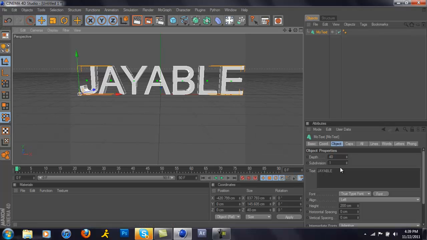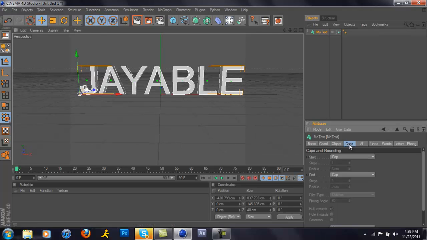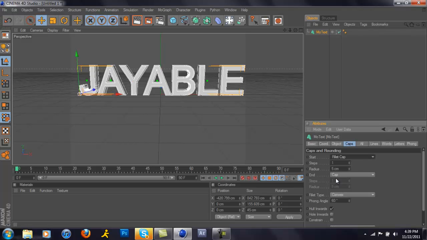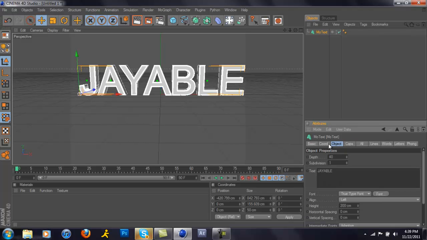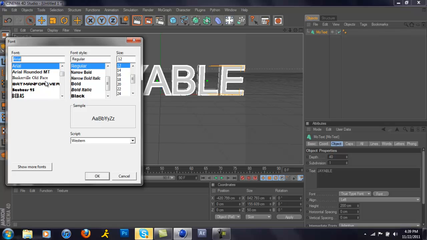And then you want to go to caps, fill cap, and put both of the steps to 5. And I'm entering the number by just clicking enter each time. Also, I think I'm just going to change my font, just so you know. I'm going to put it as Agency FB, bold.